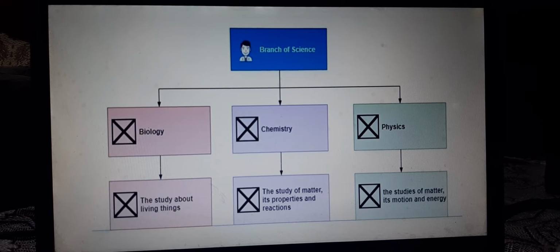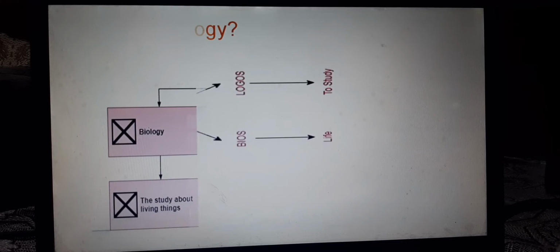In chemistry we will study matter, its properties and reactions. In physics we will study matter, its motion and energy, and the interaction between matter, motion and energy. While in chemistry, we will study matter, its properties and reactions.